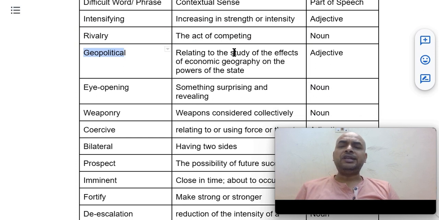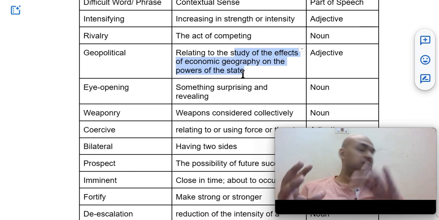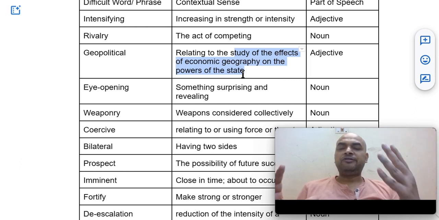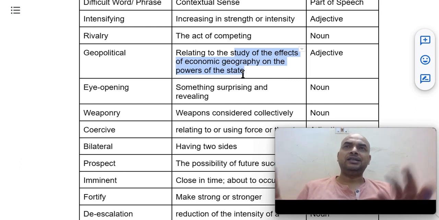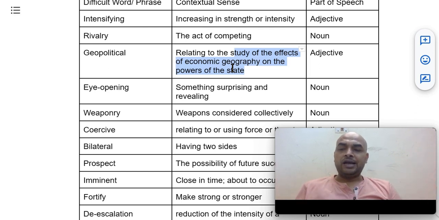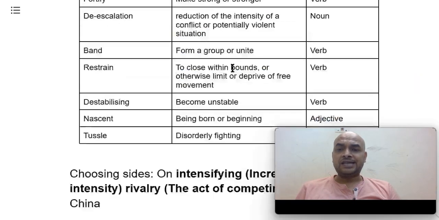The next word is geopolitical. Geopolitical relates to the study of the effects of economic geography on the power of the state. It simply means the political atmosphere, and how economics and geography shape different countries. It's an adjective.